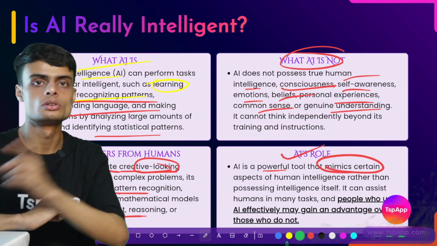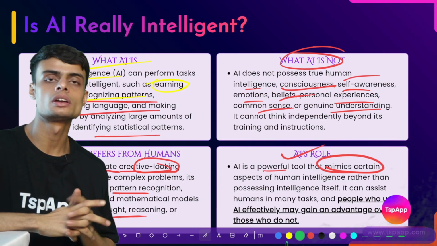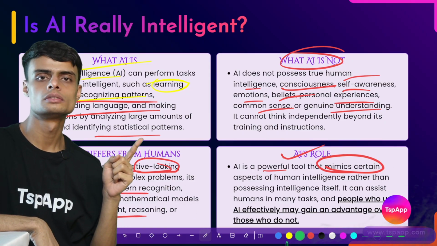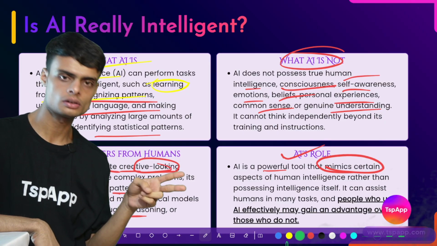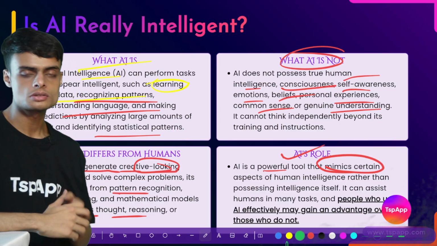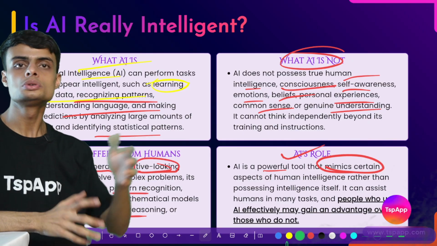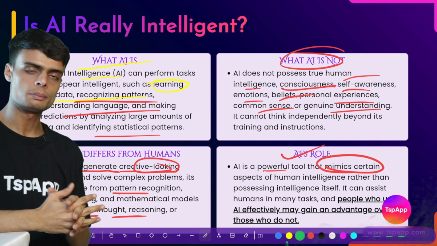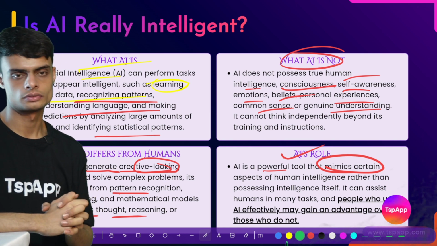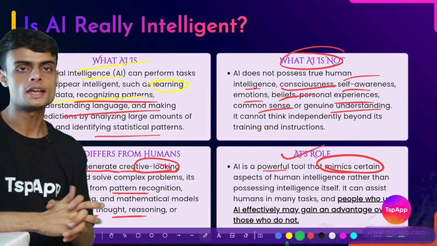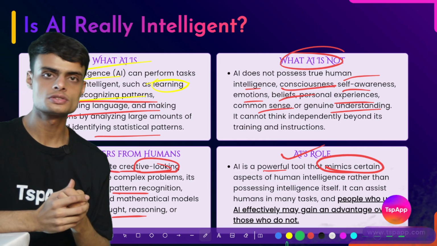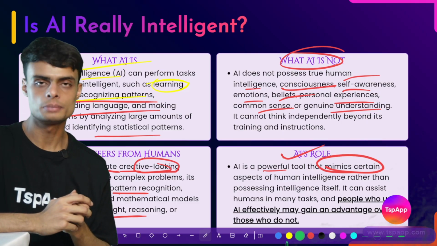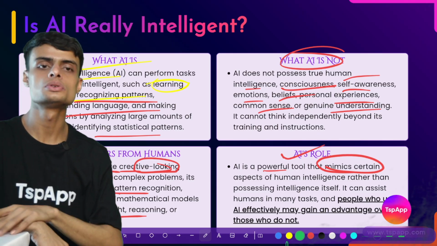AI will replace those human beings who are doing repetitive tasks. Those tasks can be performed with a computer. We can use automation for performing those tasks. So AI will replace those people who do not know how to use AI, and they are doing repetitive, data heavy tasks. But AI will create new jobs for those fields, those sectors, or I would say those people who know how to use AI.